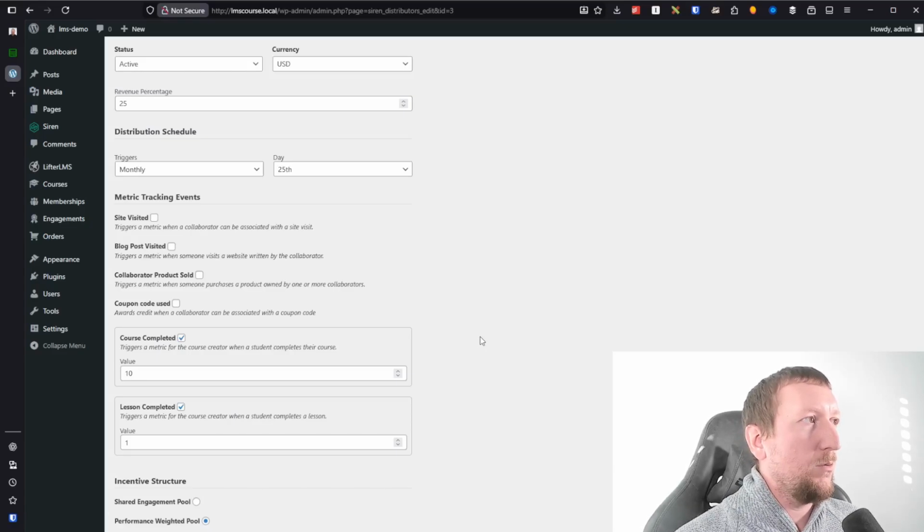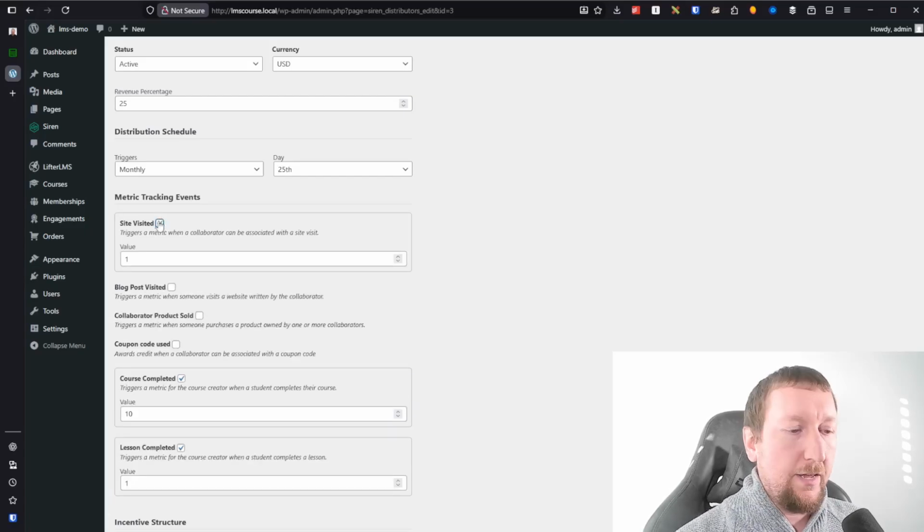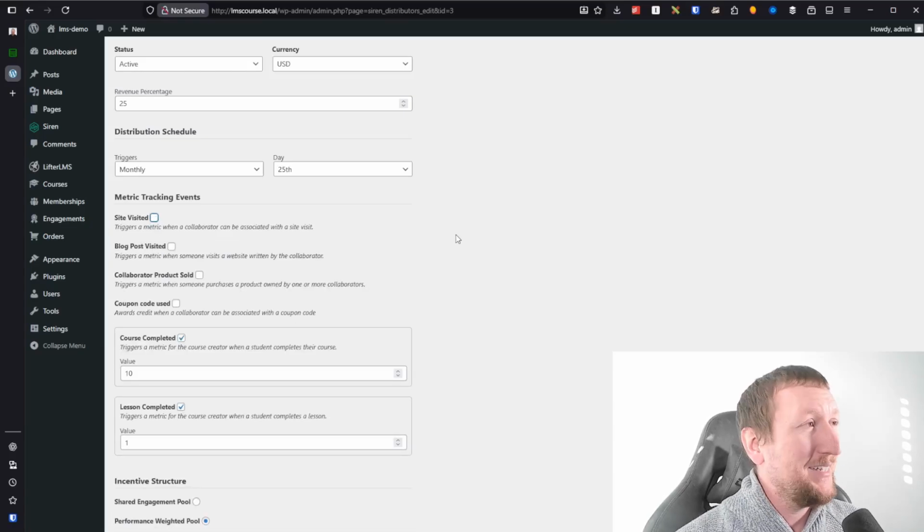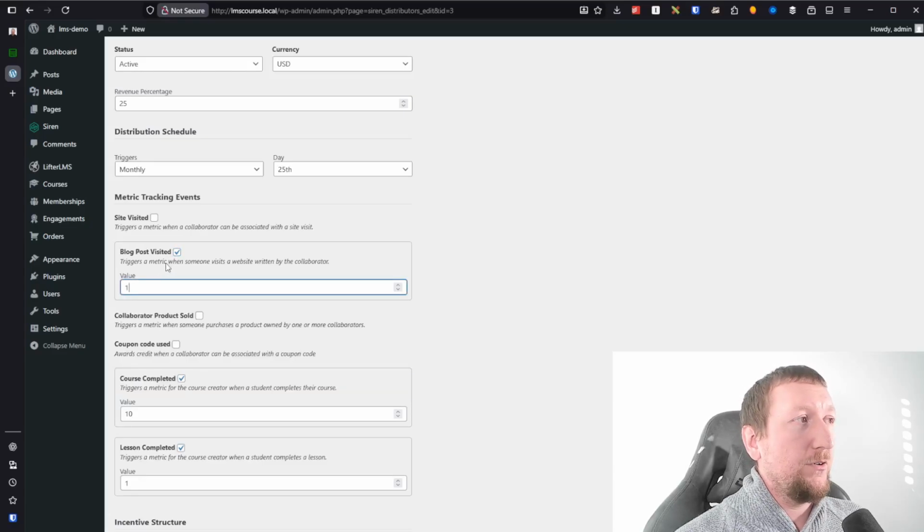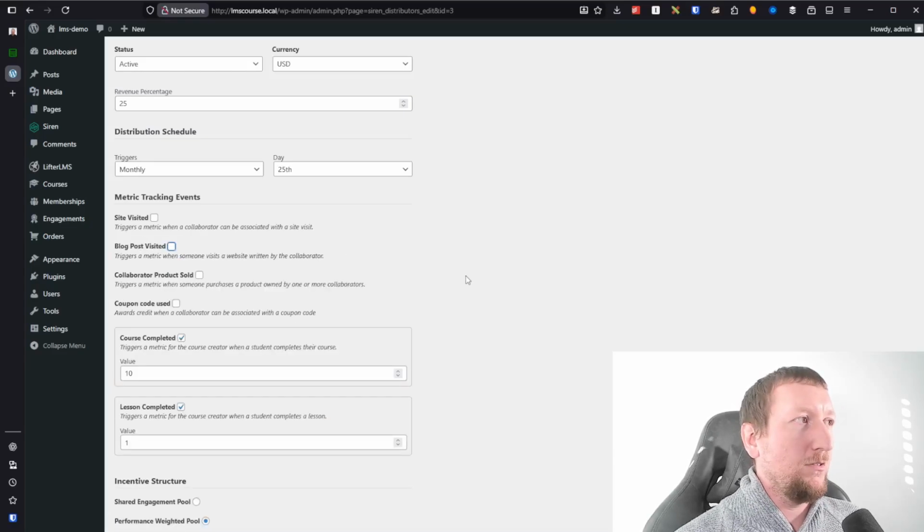There's site visited, right? So this one works just like on programs. So if a collaborator's affiliate link is used, it will use this. Same thing with blog post visited. So if a person is writing blog content on the site, anytime that their content is read or viewed, it'll use this. And of course, all these have a value, and I'll get to what that means in a second. Collaborator product sold. In this case, this is whenever a product that is owned by a collaborator is sold, it will track that and give credit for that.